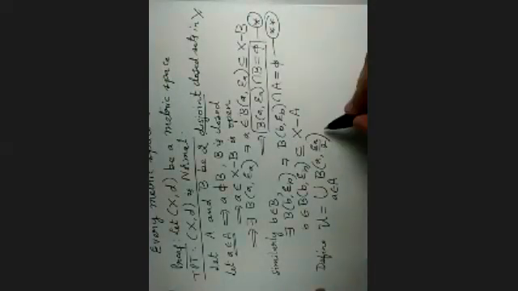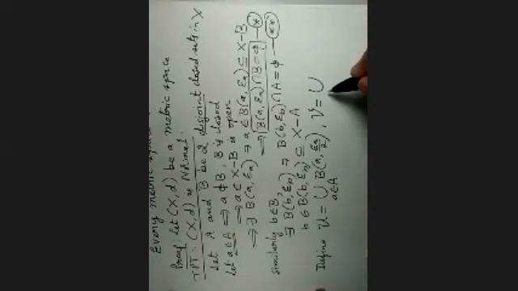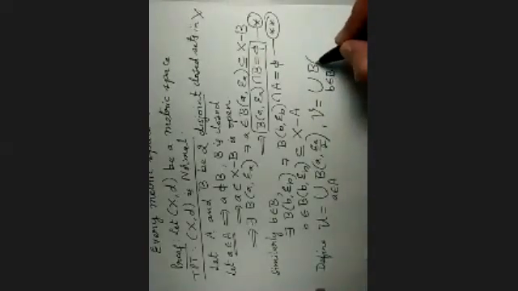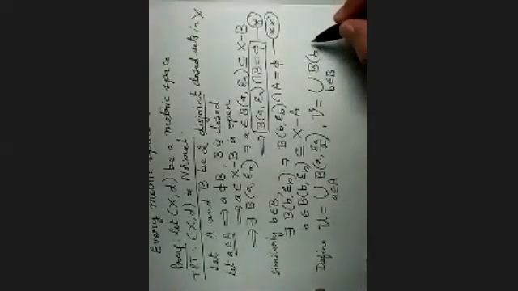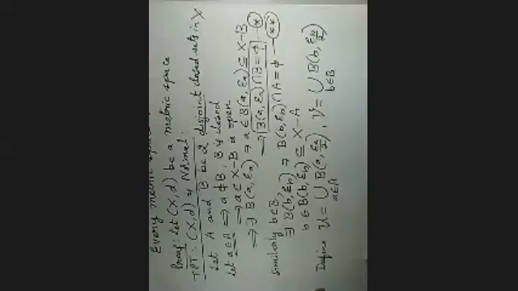And let us take V equal to the union, similarly, b belonging to B, of balls centered at b with radius epsilon b by 2. Remember, all the centers here are coming from A, and similarly all the centers there are coming from B.